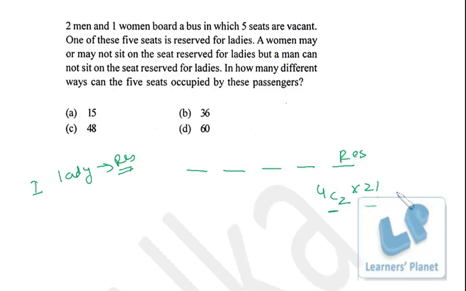So 4C2 into 2 factorial. 4C2 is 4 into 3 by 2, and this is 2. So in all it is 12, when the lady is sitting on the reserved seat.